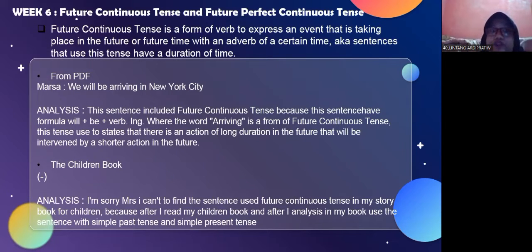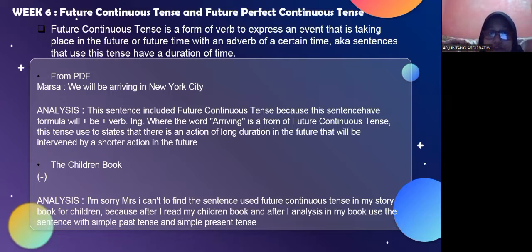After that, future continuous tense is a form of verb to express an event that is taking place in the future, with an adverb of a certain time. Sentences that use this tense have a duration of time.